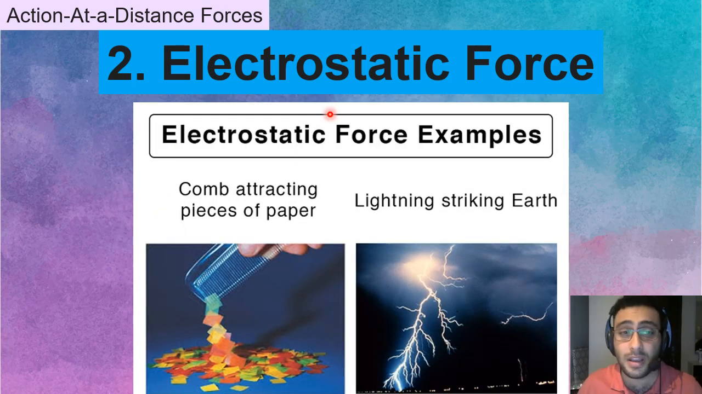Electrostatic can be, for example, look at here. Comb attracting pieces of paper. This is a comb. You can rub it on your hair and then you can see that it attracts pieces of paper. It pulls them. That is electrostatic. Now another one is lightning striking Earth. Do you know lightning? Lightning is also electrostatic force, but it's a scary one.